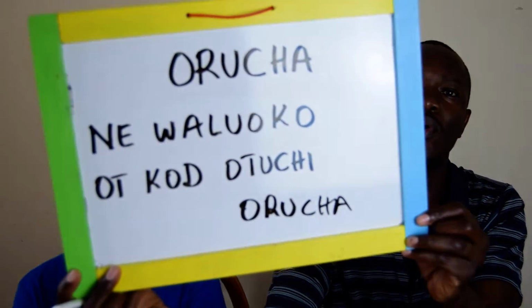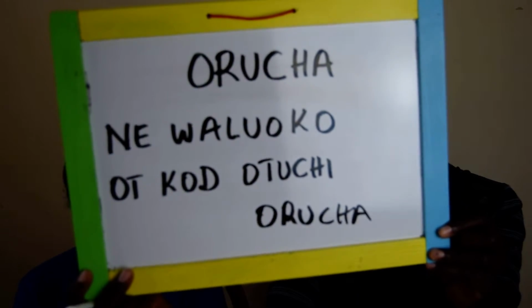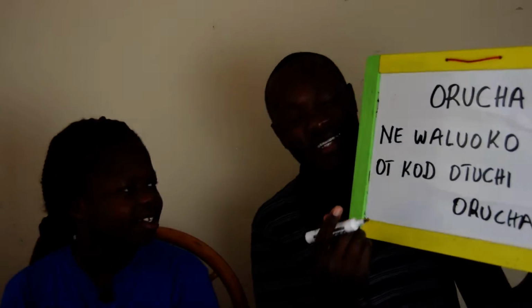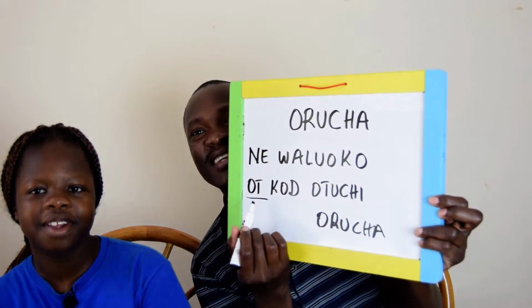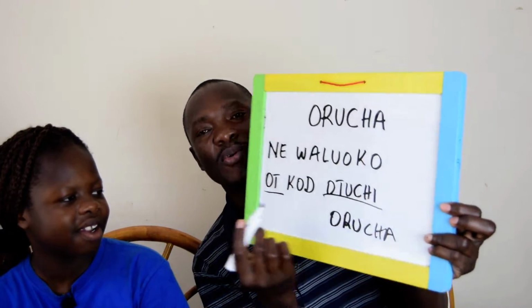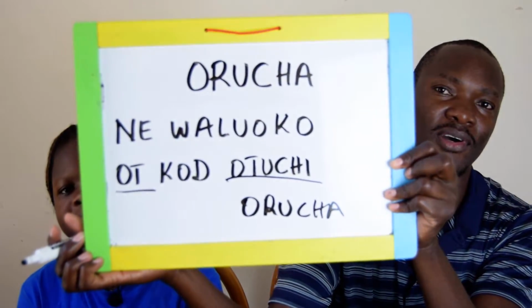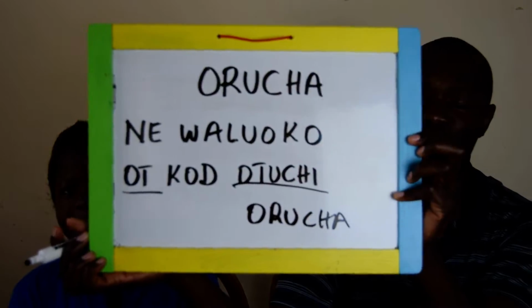Remember, ot is the house and otuchi is the window. So ne waluoko ot kod otuchi orucha: we washed the house and the windows on the day before yesterday. Can you say this in Luo? Ne waluoko ot kod otuchi orucha. Yeah, that's the day before yesterday.